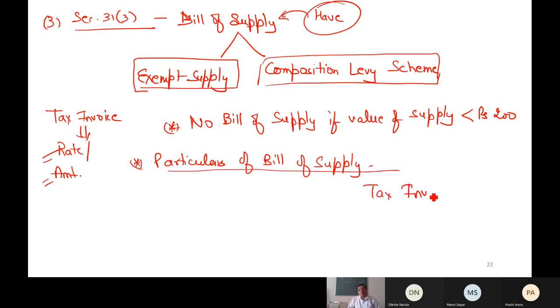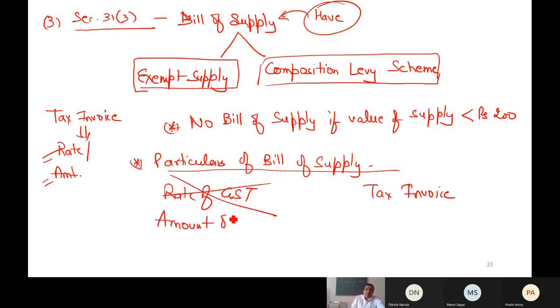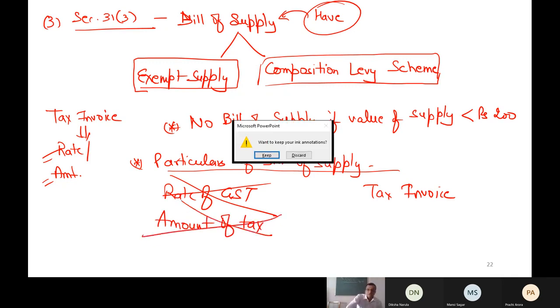Tax invoice. So you must remember the particulars of tax invoice. So what are the particulars of bill of supply? Everything is same. The only thing will be what? That in tax invoice, rate of GST is also to be mentioned, but in bill of supply, you cannot mention that. Similarly, amount of tax also to be mentioned, in bill of supply, you cannot mention that. Otherwise, everything is same. Please raise your hand if bill of supply is also clear. Otherwise, ask me the doubt.